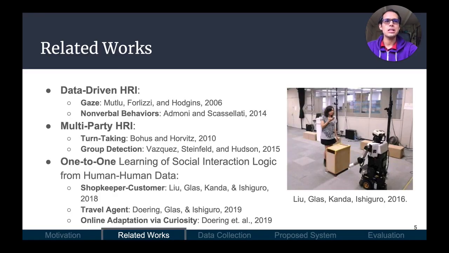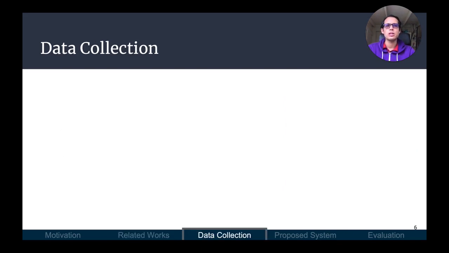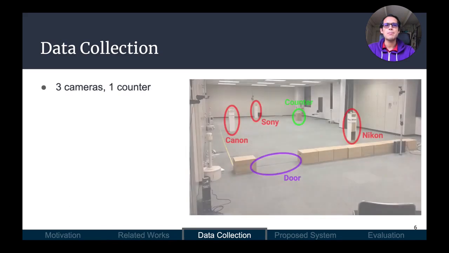The HRI community has had many past works in both data-driven learning and multi-party interactions. However, these works typically focus on learning low-level components of a robotic system, such as gaze and turn-taking, and typically require someone to manually label and analyze the data. Past work from our lab has focused on learning the high-level interaction logic directly from human-human data without explicit manual labeling. This work builds on our past work in the Shopkeeper customer scenario, but extends it from a one-to-one to a one-to-many scenario. We began this work by collecting data in a makeshift camera shop.